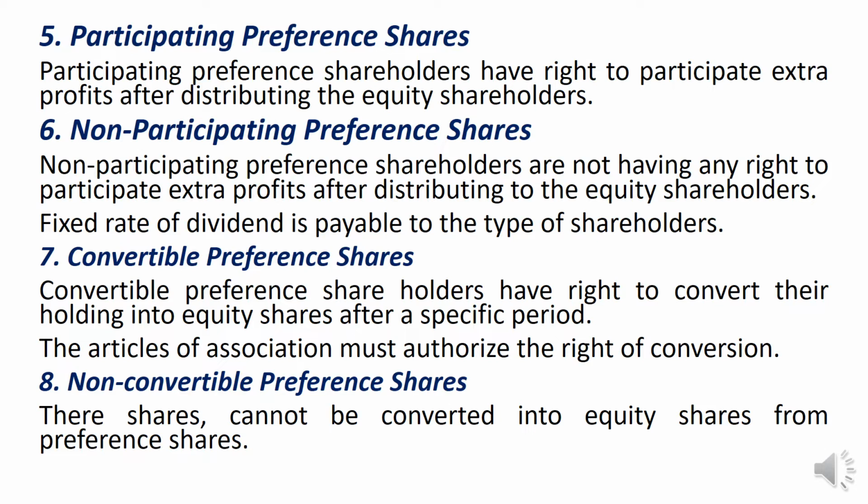Convertible preference shareholders will be given an option to convert their preference shares into equity shares after some time period. After the completion of a certain time period, these shares will be converted into equity shares. And this conversion clause must exist in the articles of association of the company. Non-convertible preference shares will not be converted into equity shares during the lifetime of the preference shares. So these are the 8 types of preference shares we generally find.